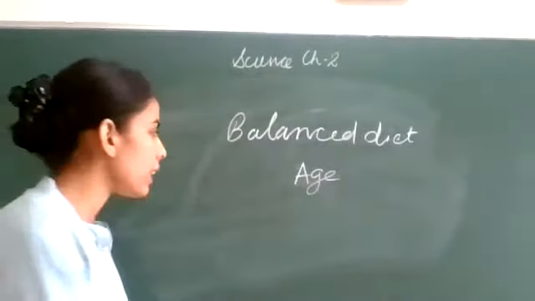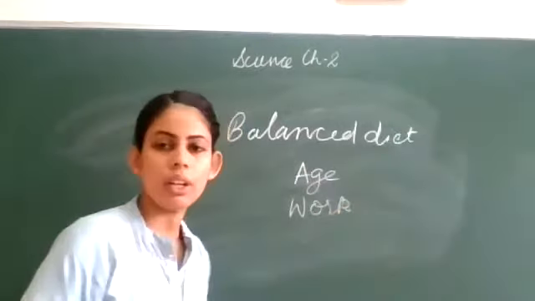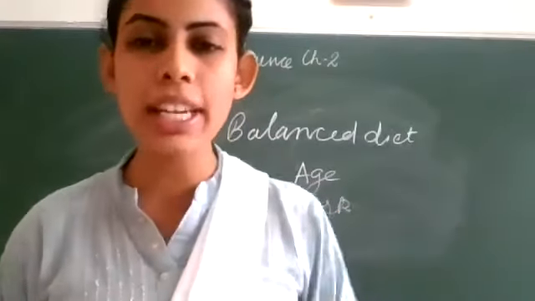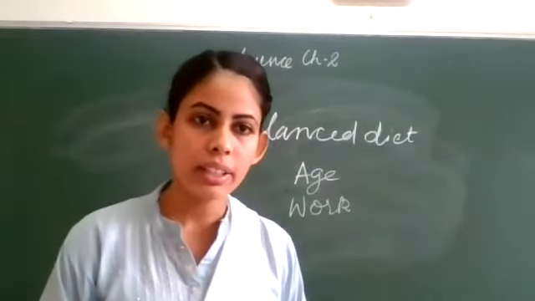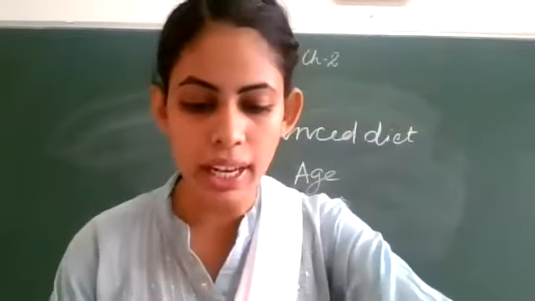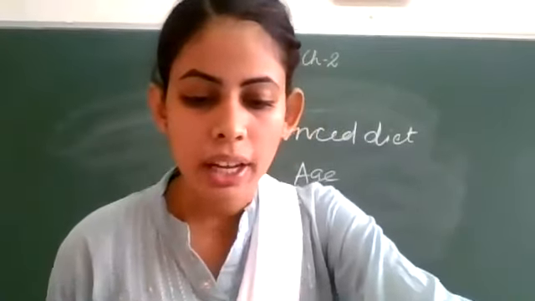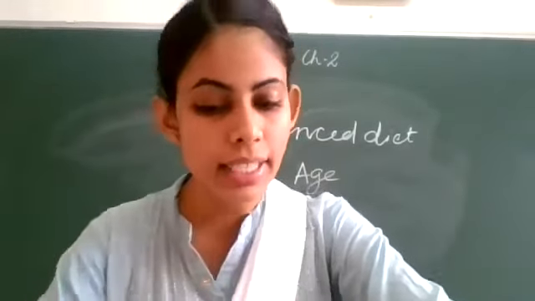Clear? And the second is the work the person does. So it is the nature of work that is done by someone. Clear? So I am reading para 2.3, last first column. The food we normally eat in a day is our diet.